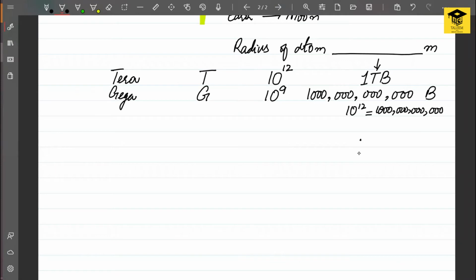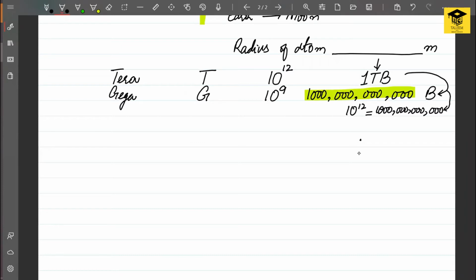So instead of writing such a large number with bytes, we used a prefix tera, and we just wrote 1 terabyte, which represents the same space for the hard disk as was being written with this very large number.